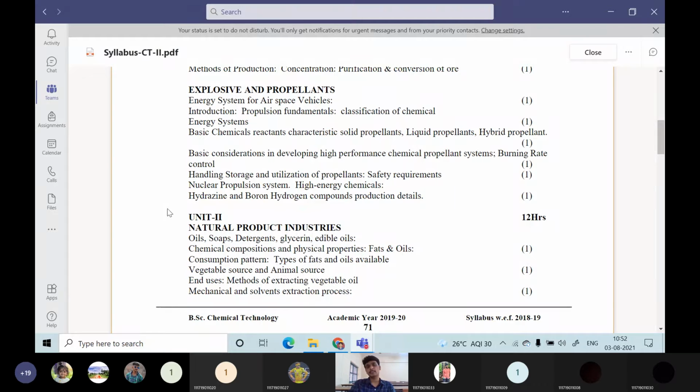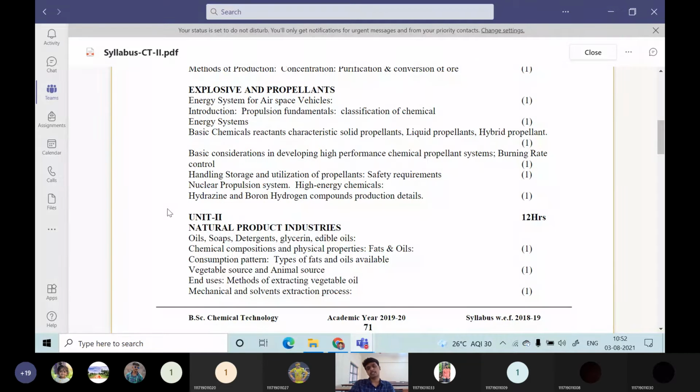Then handling, storage, and utilization of propellants. How to handle them? How to store the propellants? Because they are very explosive, no? So we have to store them very safely, and we have to handle them very safely. So what are the safety requirements to handle them? We will be seeing in detail.